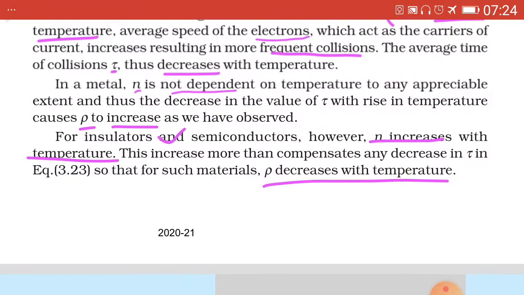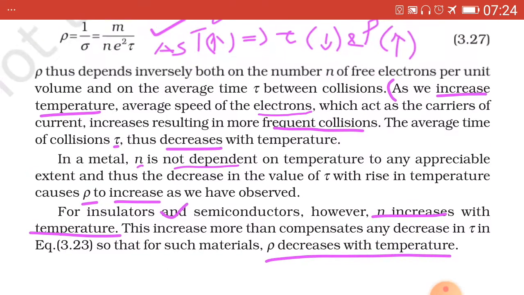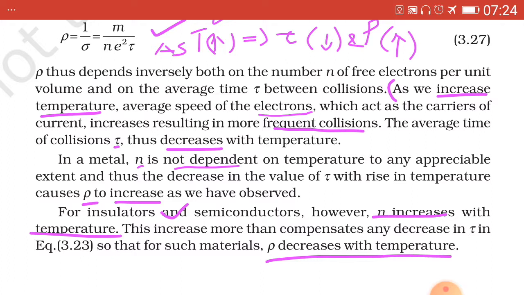Next point, this was in the case of metals. Now for insulators and semiconductors, the value of n increases with temperature and hence rho decreases with temperature. Why does rho decrease with temperature? Because n comes in the denominator. So rho is inversely proportional to n. So rho is proportional to 1 upon n, and as n increases, rho decreases with temperature.